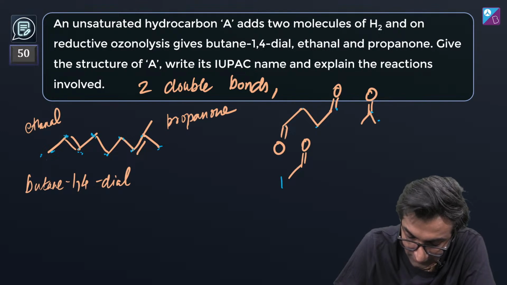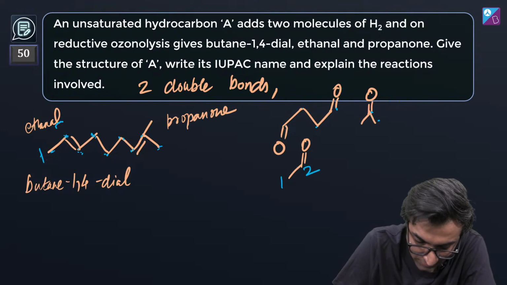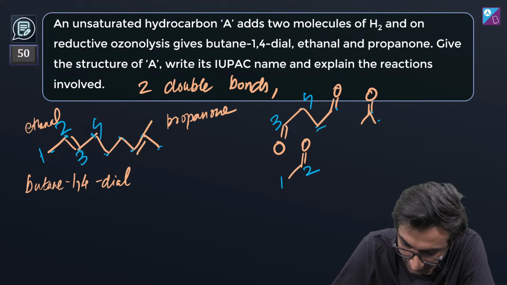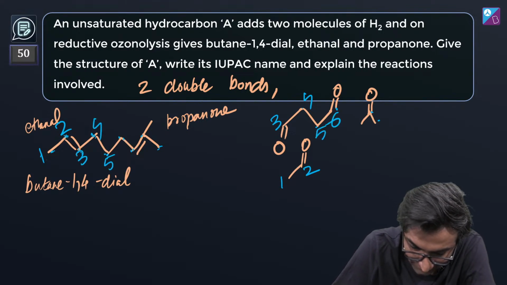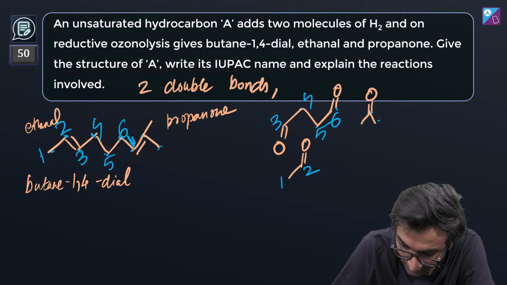Okay, so this 1 2. Okay, that's 1 2. Let's do 3 4. So this is 3 and 4. Okay, 5 and 6. This is 5 and 6. अच्छा, यहाँ पे बनना चाहिए डबल बॉन्ड. And then you have 7 and 8 and 8 dash.